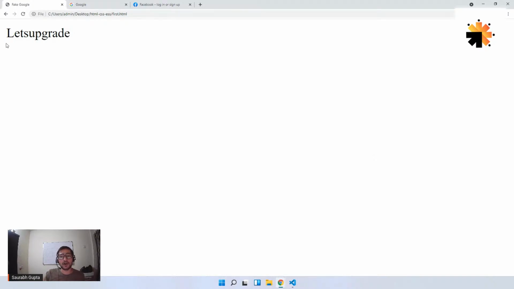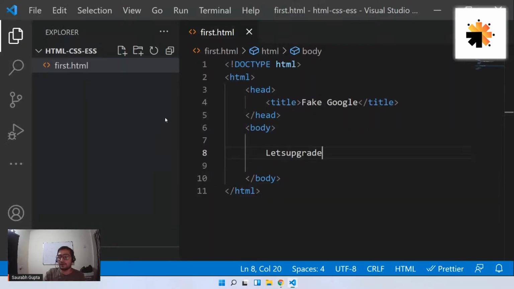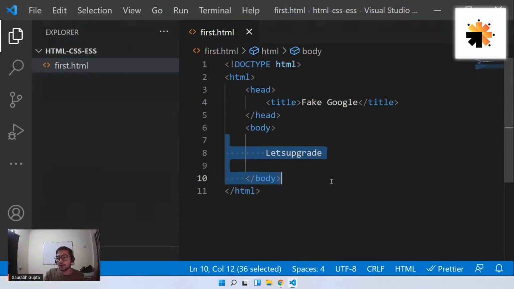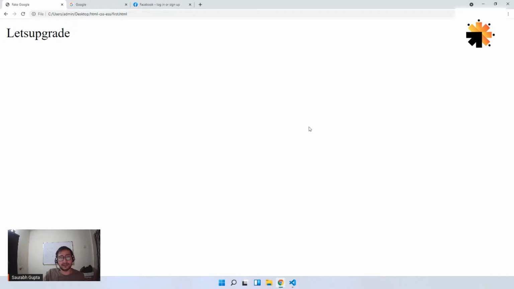See, on the spot, there is "let's upgrade" in this white space in the body area of the web page. So whatever you put in title goes here because it is an extra information. It's not the content part. And whatever you put inside the body will always come in the white part here. It is basically the body section of the web page.